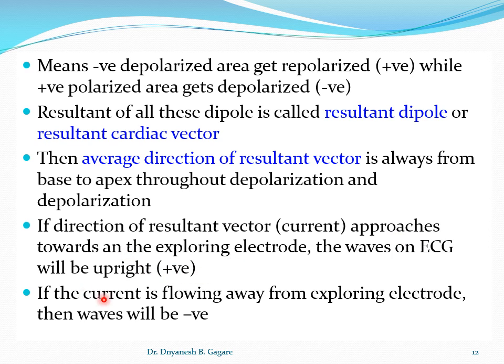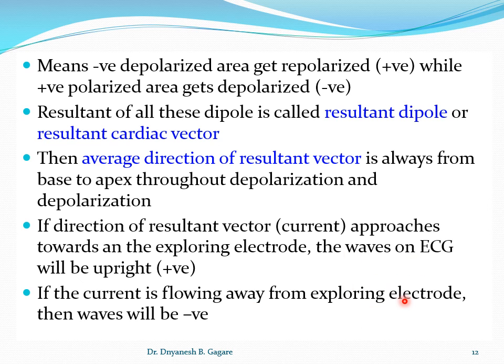And if the current is flowing away from the exploring electrode, ये जो positive terminal का electrode रखा है, if the current flows away from this electrode, then we get a negative wave. So the wave is negative when the current is flowing away from the exploring electrode.